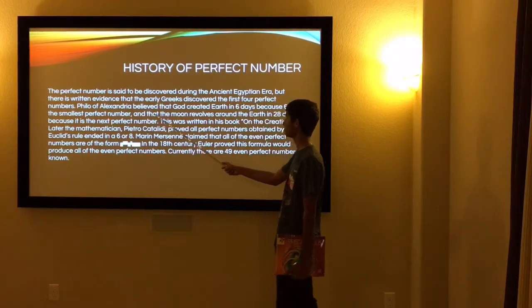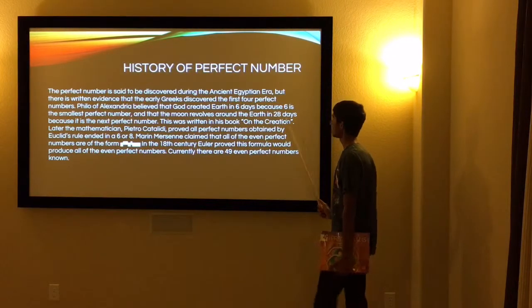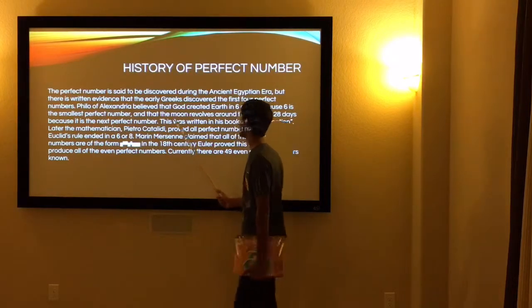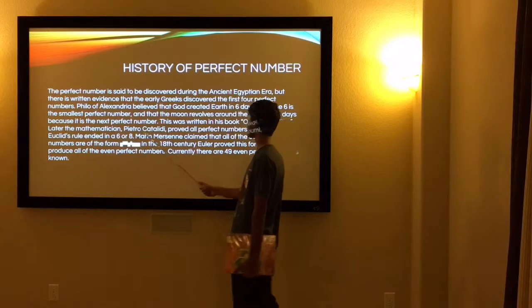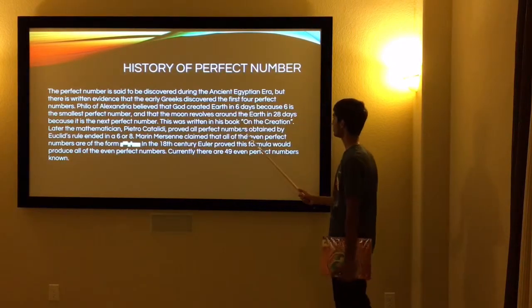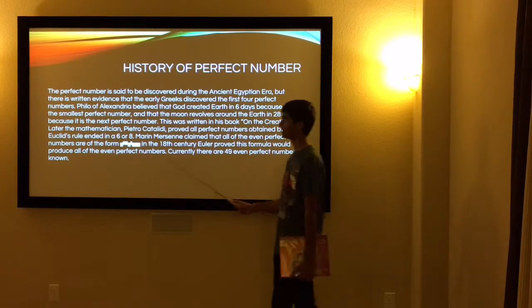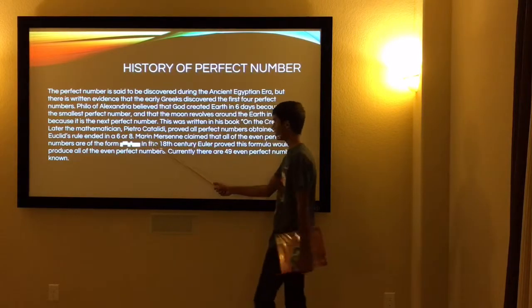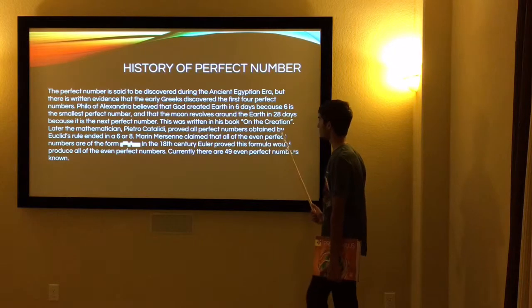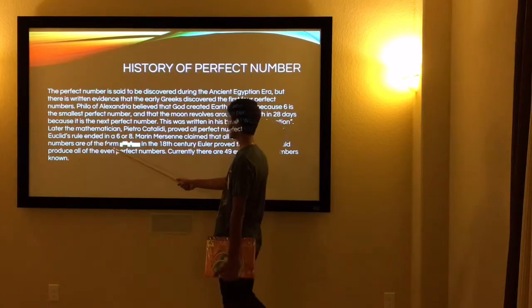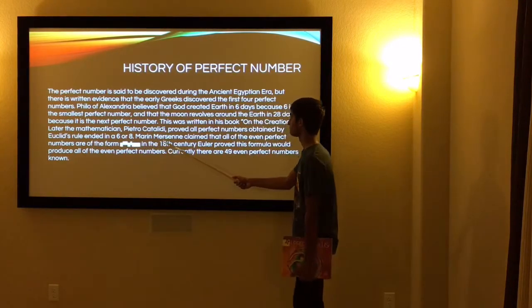Philo of Alexandria believed that God created Earth in 6 days because 6 is the smallest perfect number, and the moon revolves around the Earth in 28 days because it is the next perfect number. This was written in his book on the creation. Later, the mathematician Pietro Cataldi proved all perfect numbers obtained by Euclid's rule ended in a 6 or 8.